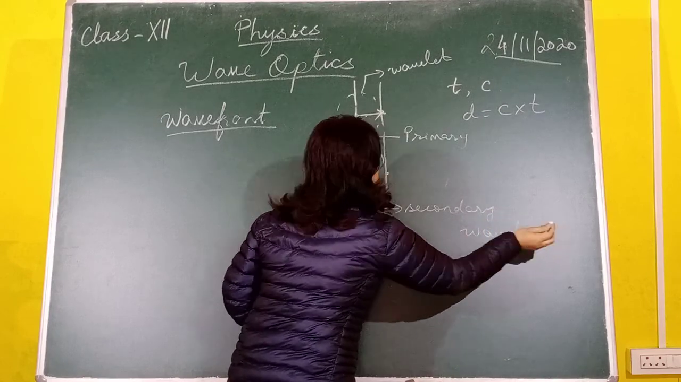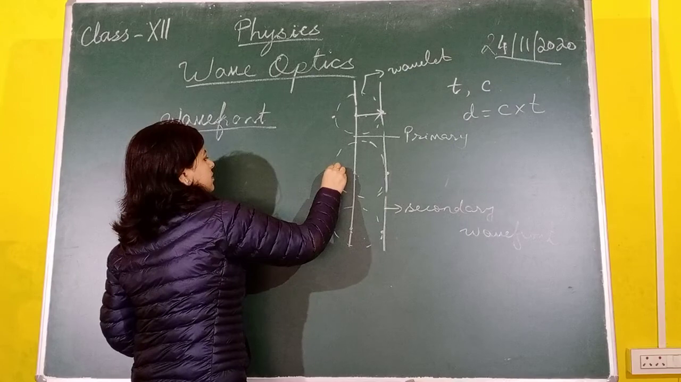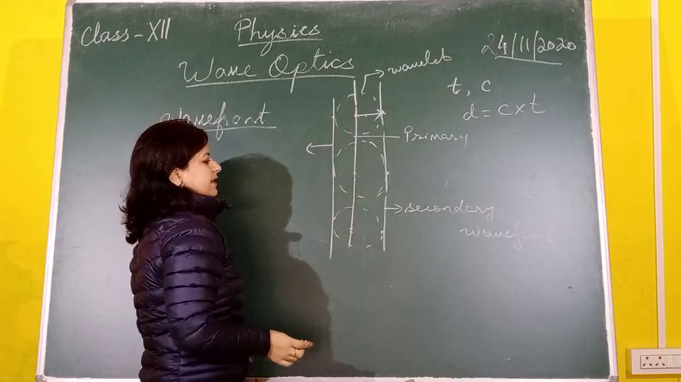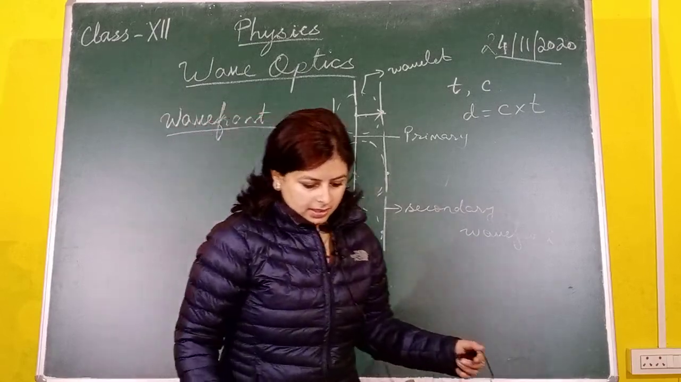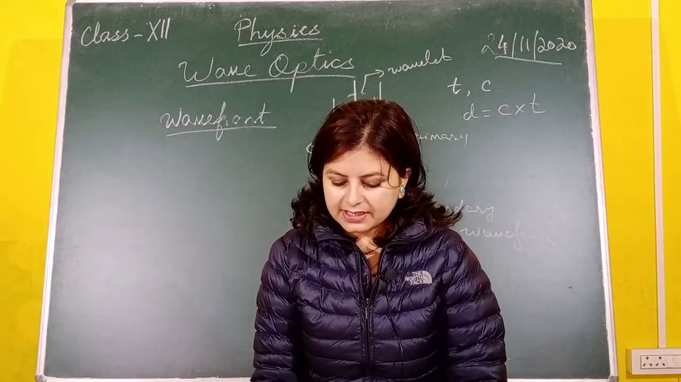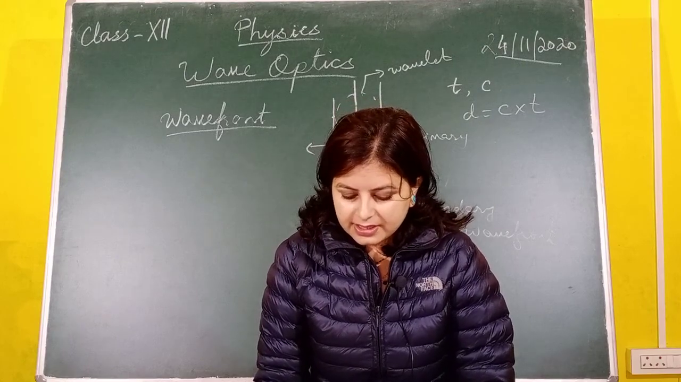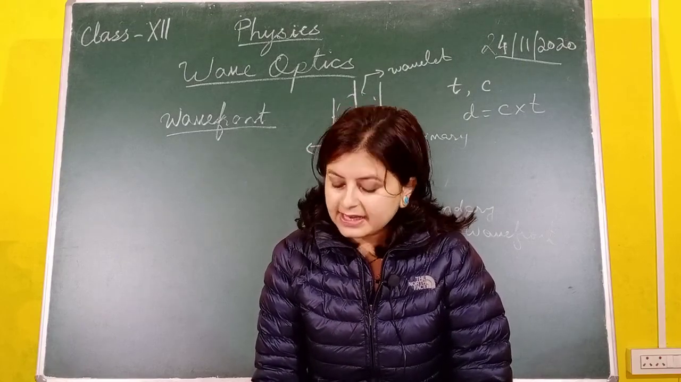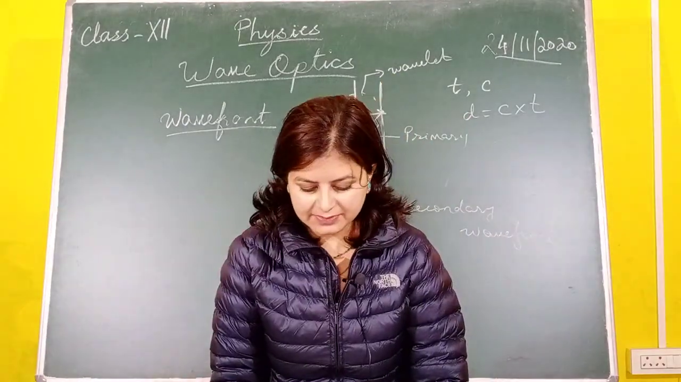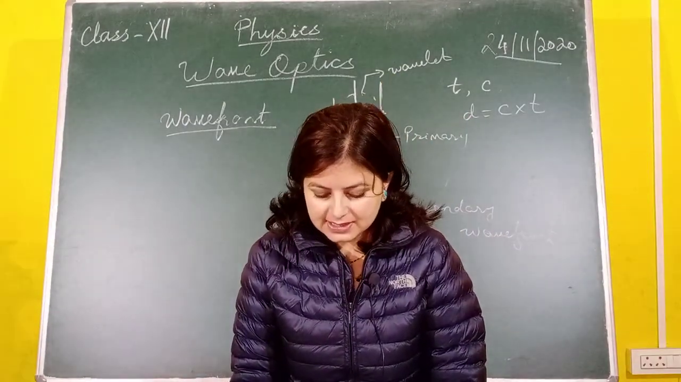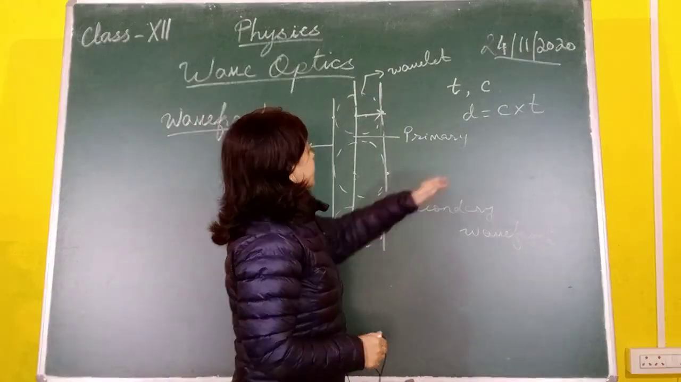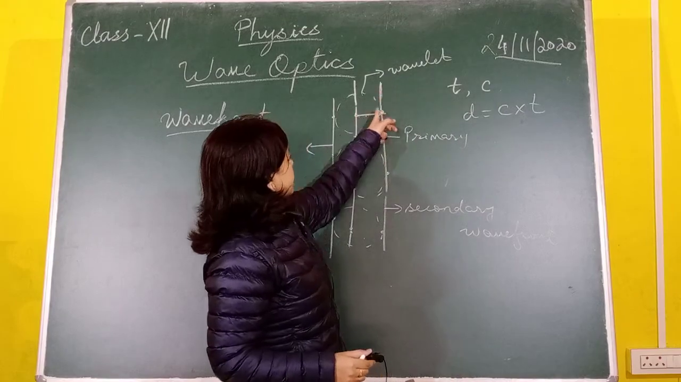In all directions means you can take this direction also. Join the 3 points, draw a tangent. So this happens to be another secondary wavefront. Now the second statement: a surface touching these secondary wavelets tangentially in the forward direction at any instant, as I have done here, gives the new wavefront at that instant. This is called the secondary wavefront. So at instant t, the secondary wavefront is here.